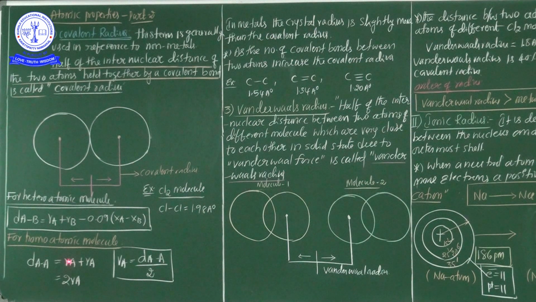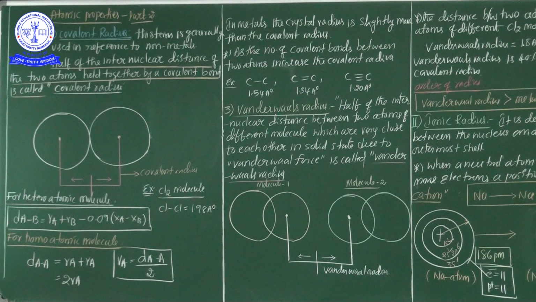Finally, whenever you calculate the covalent radius in a homoatomic molecule, this is the formula: RA is nothing but D(A-A) upon 2. These are the covalent radius formulas in heteroatomic molecules and also homoatomic molecules.